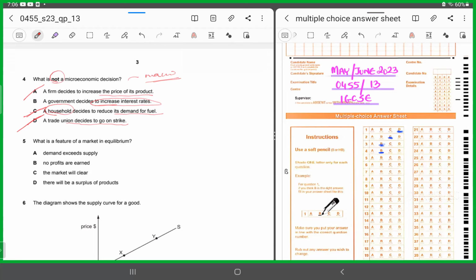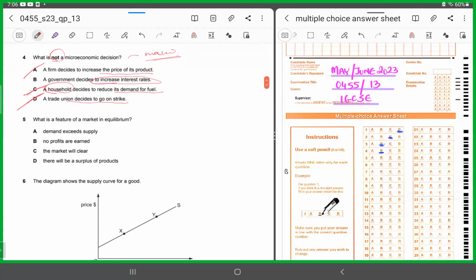All right. Number 5. What is a feature of a market in equilibrium? Now, what do you mean by a situation of equilibrium? Equilibrium means when demand is equal to supply, right? When neither an excess nor a shortage exists. Neither a situation of excess nor a shortage. The demand is equally meeting supply, right? So demand exceeds supply, no. No profits are earned, no, that's not a situation of equilibrium. The markets will clear, yes, exactly. The demand is equal to supply, right? So 5 has to be C.